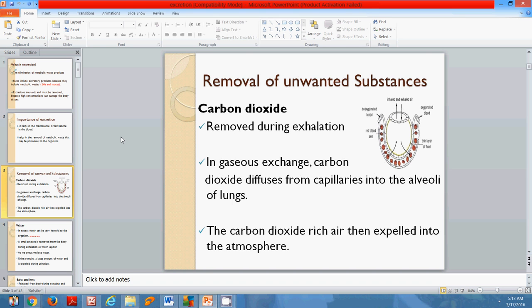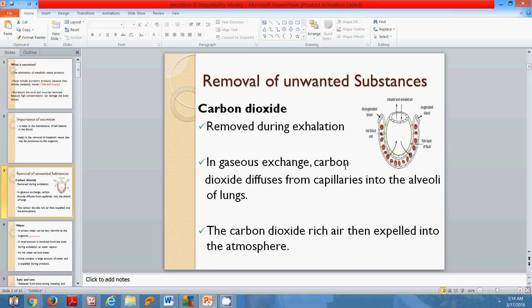Removal of unwanted substances. What we're looking at now is one of the excretory products that the human body must get rid of, and this is carbon dioxide. Carbon dioxide is removed during exhalation. So whenever you're breathing out, that's when carbon dioxide is removed.